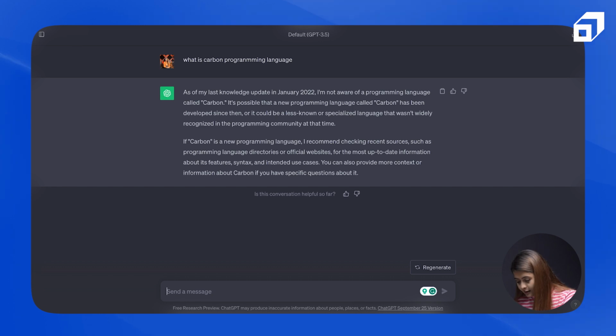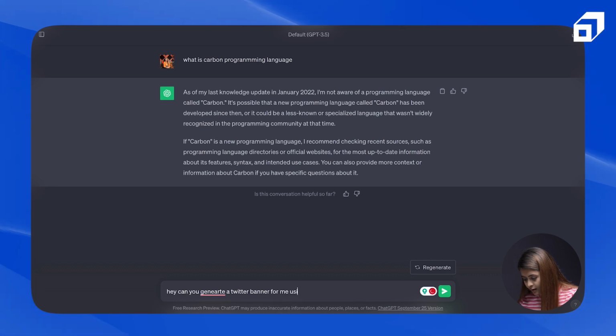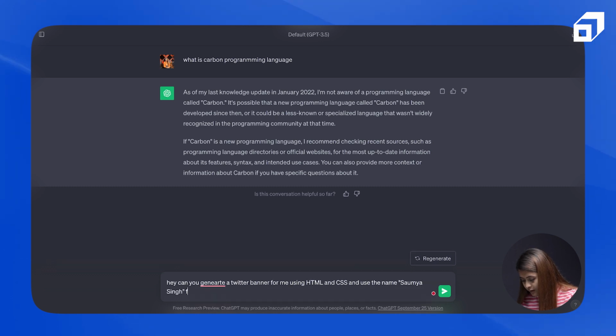I'll give it some prompts. For example, if I want to, let's say, create a banner for my Twitter profile, and I want it to be purely in HTML and CSS. This is something interesting which I feel ChatGPT may be able to do, but let's try it out. So I will ask it, hey, can you generate a Twitter banner for me using HTML and CSS, and use the name Soumya Singh for the banner.